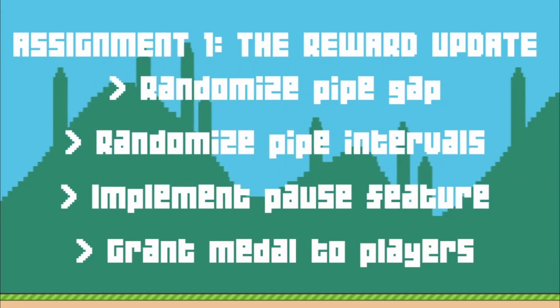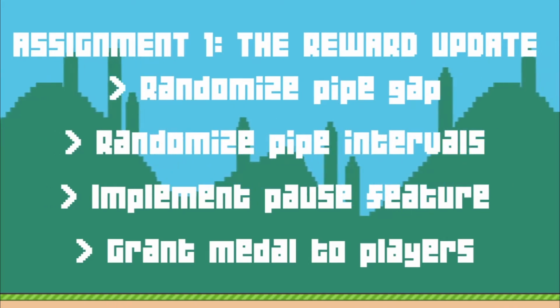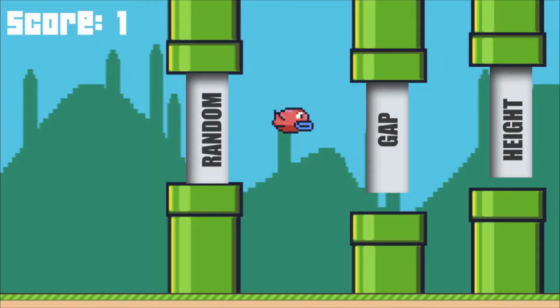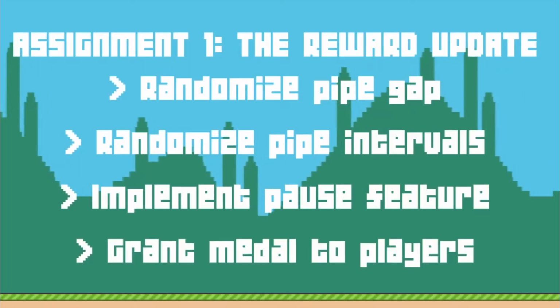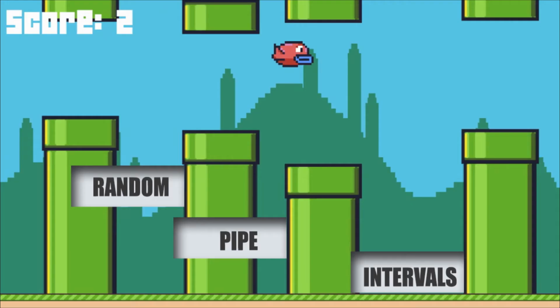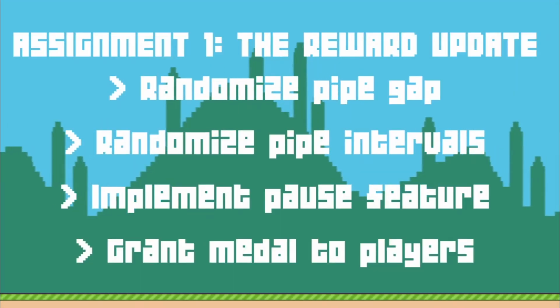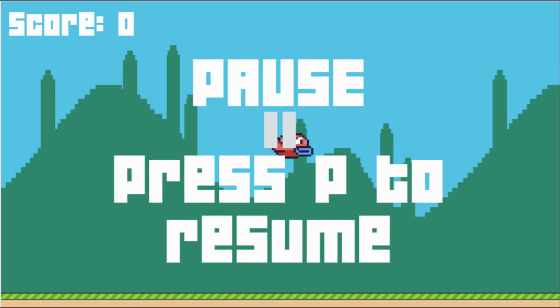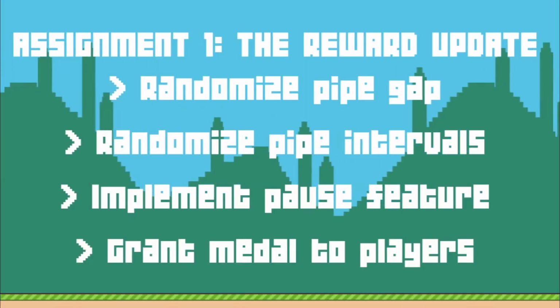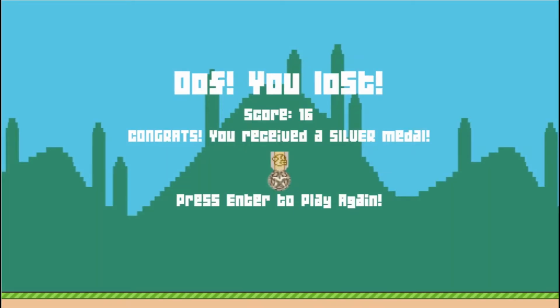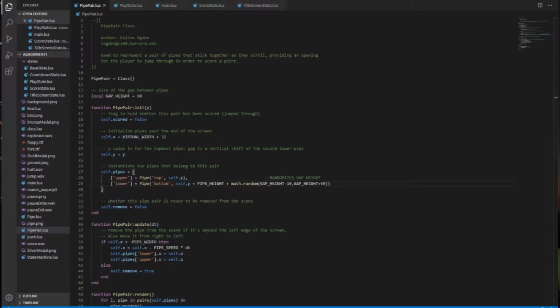This assignment has four main objectives, which are to randomize the gap size between the upper and lower pipes, to randomize the time taken to spawn a new pair of pipes, to create a pause feature with a pause icon, sounds, and text, and to grant medals to players who reached the appropriate scores. Without any delay, let's take a look at how we randomize the gap size.